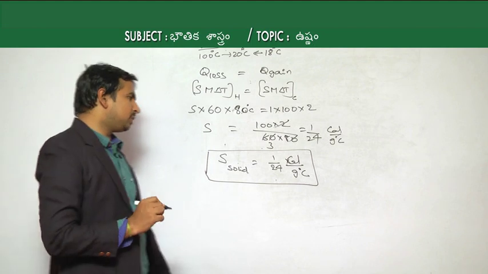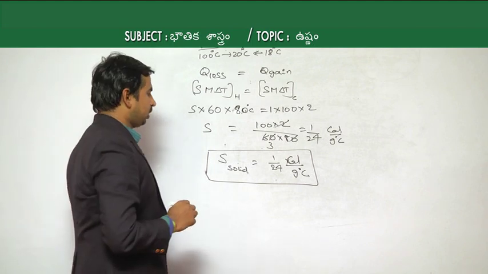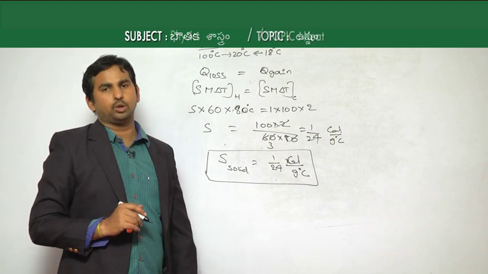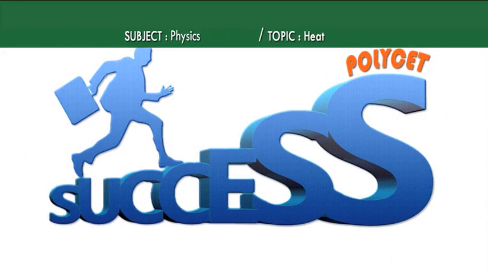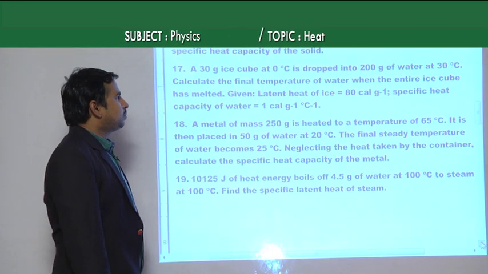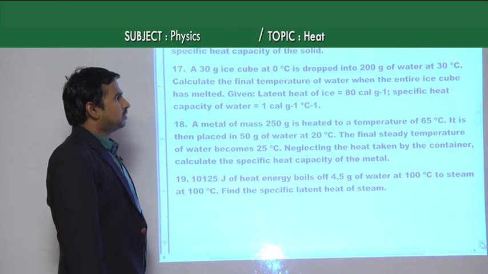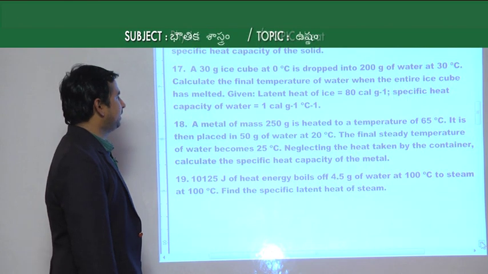Okay. This is the specific heat capacity of the given solid, which is 1 by 24 calorie per gram degree Celsius. The 17th one: a 30 grams ice cube at 0 degrees Celsius is dropped into 200 grams of water at 30 degrees Celsius.